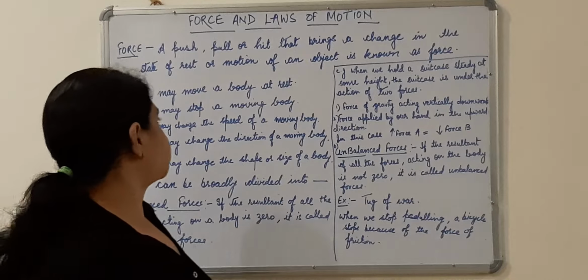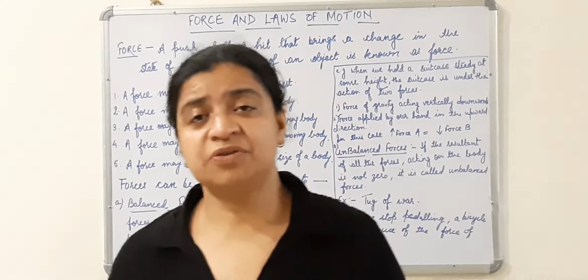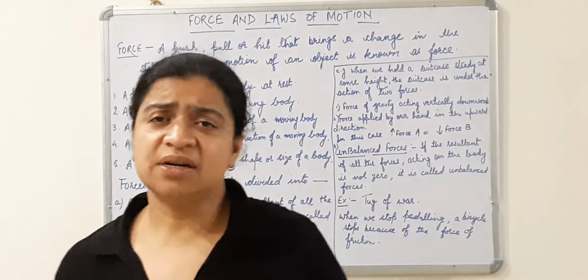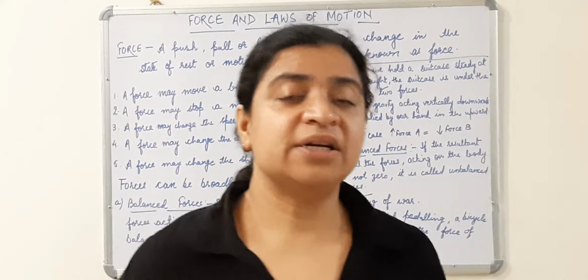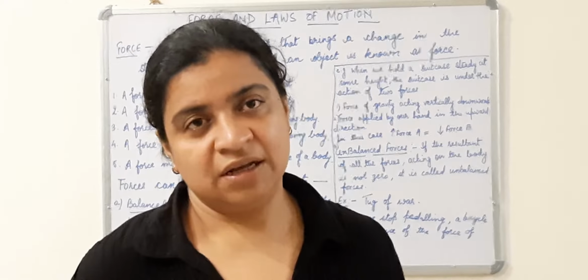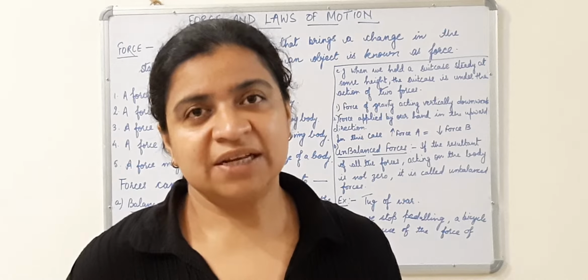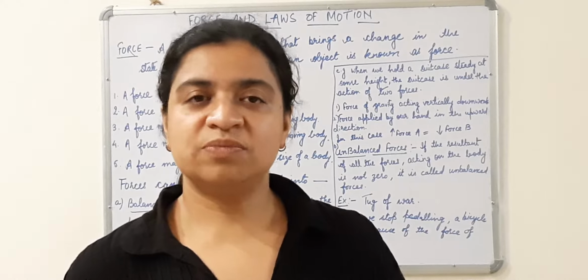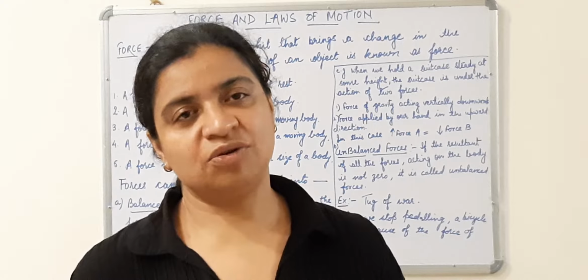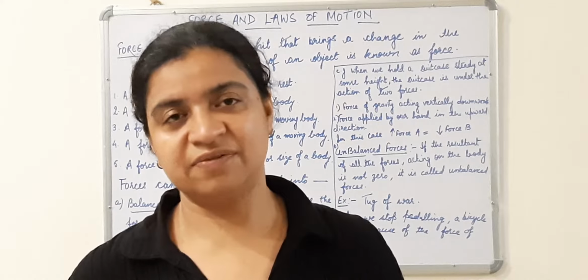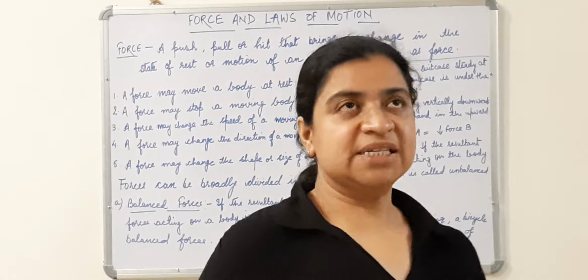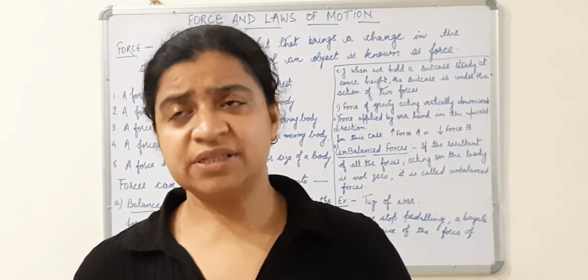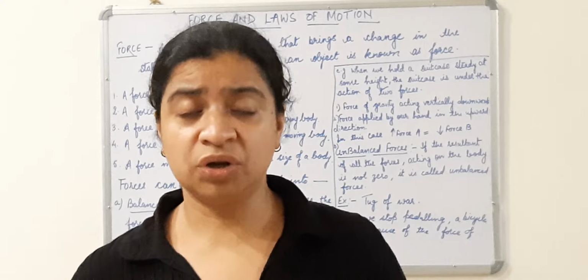So first of all, in the previous chapter we had talked about velocity, acceleration, uniform motion, non-uniform motion. We studied about all these things, but we have not studied about the causes of all these things. We know that if an object is at rest, it means it has initial velocity 0, and after covering some distance it attains a certain velocity which is known as its final velocity. Same way, if there is a change in velocity, that means the object is under acceleration. Then we had also talked about uniform motion, non-uniform motion.